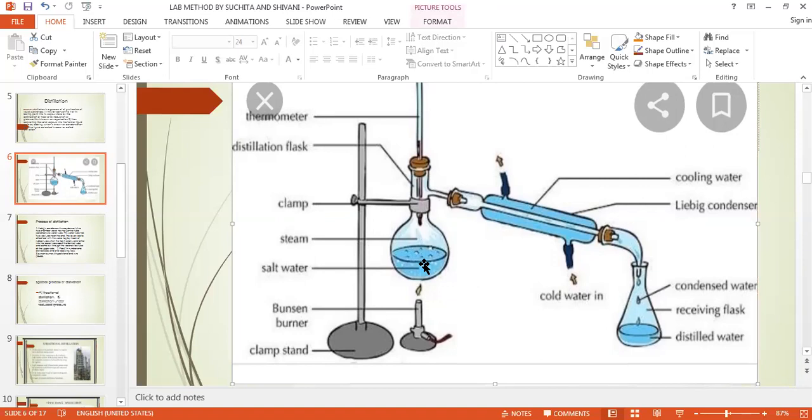The liquid in the distillation flask is heated with the help of a Bunsen burner or a spirit lamp. When the boiling point of the particular liquid is reached, its vapors are produced and come out through the side tube of the flask and pass through the condenser, where they cool down in the condenser tube and are collected into the receiver. So this is the whole procedure of vaporization and condensation, and together we call it distillation. Okay, so this is about the process of distillation.